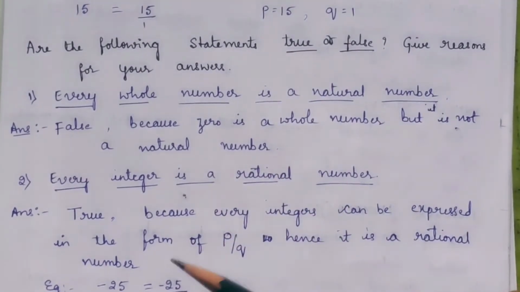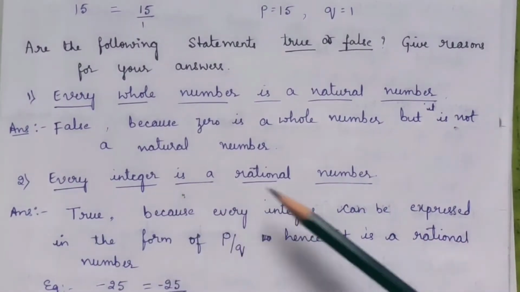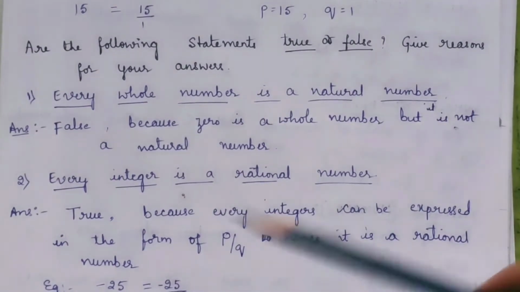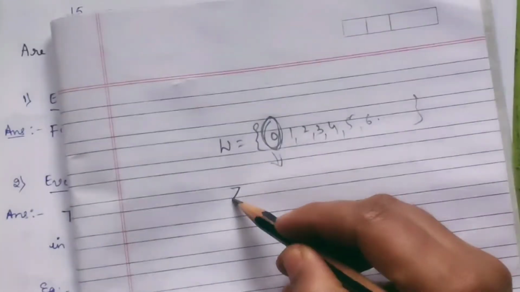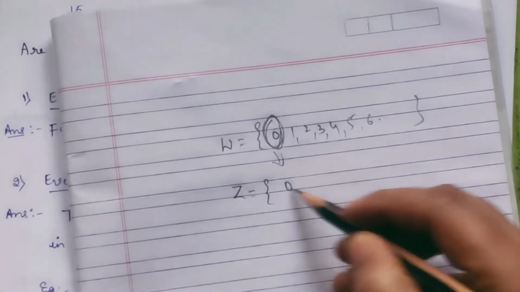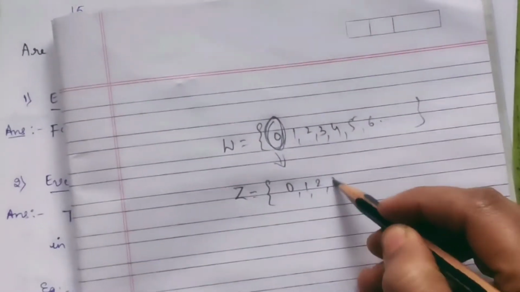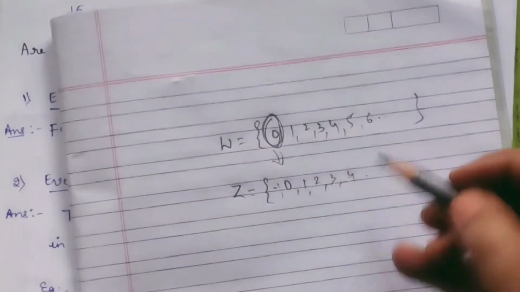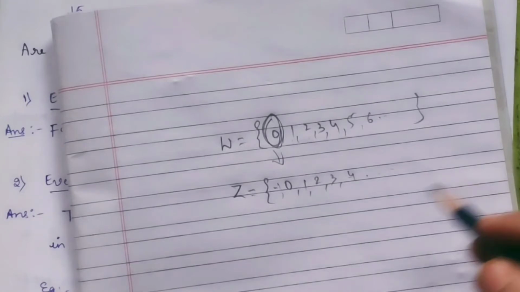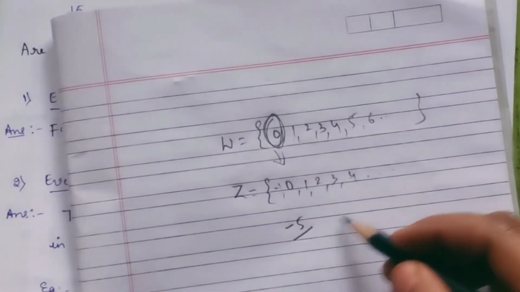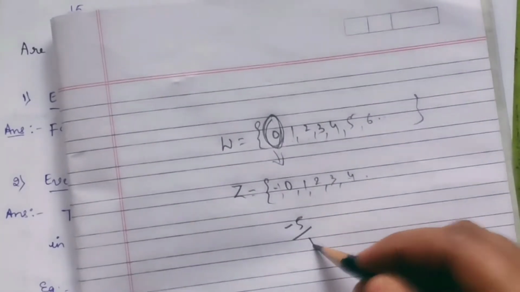Next question. Every integer is a rational number. Answer is true. I'll just explain. What is the meaning of integers? Integers are denoted by the letter Z, which includes positive numbers and negative numbers, isn't it? Now, if you take any negative number, for example, if you take minus 5, it can be written as minus 5 by 1.